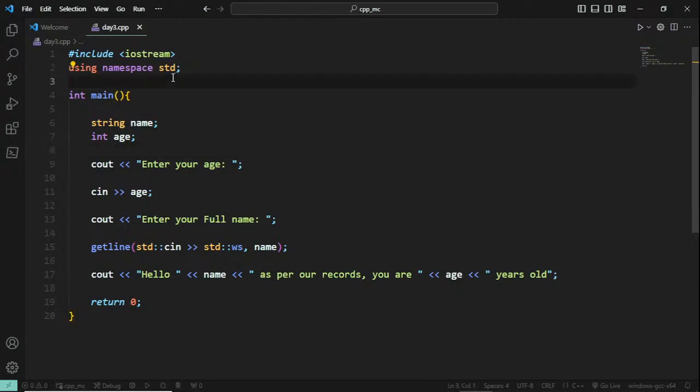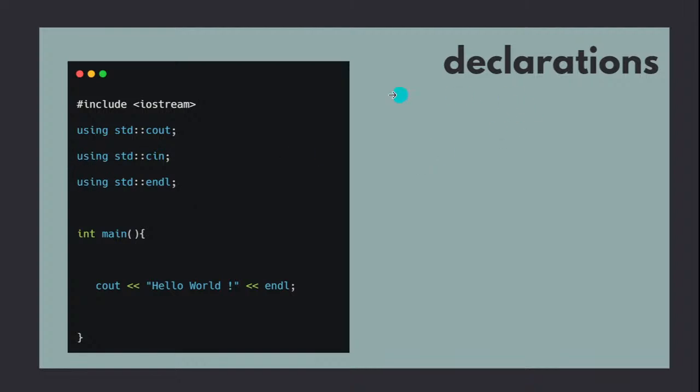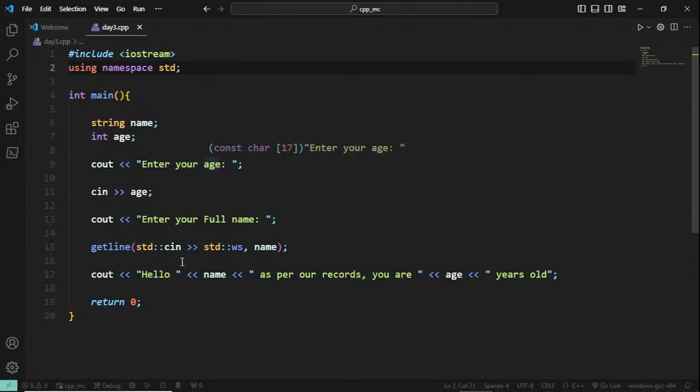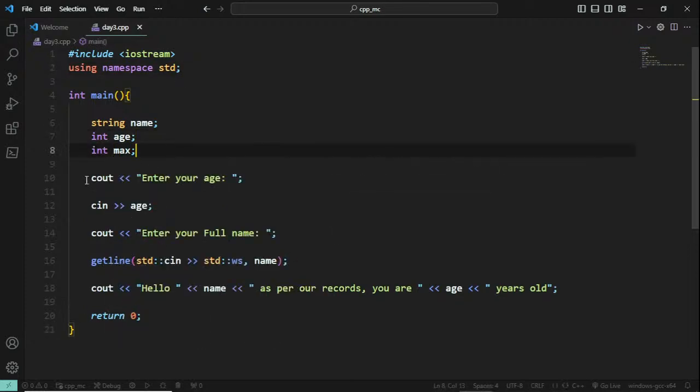But some programmers will suggest that you don't go with standard. Don't go with that. You can also use declarations. Why? Because in this standard, like cout, cin, endl and all, there are a lot of things like min, max and all available, which you can also declare as integer, max and all. You can declare any variable names as well. For example, you can give an integer the name cout. But the problem is now your compiler won't use that standard cout. It will use this variable and you will be getting a lot of errors.